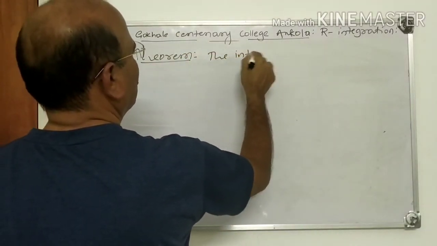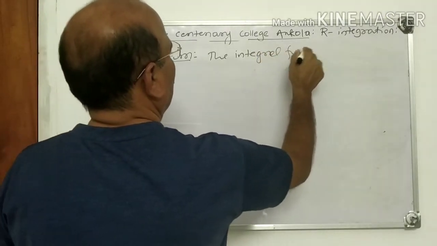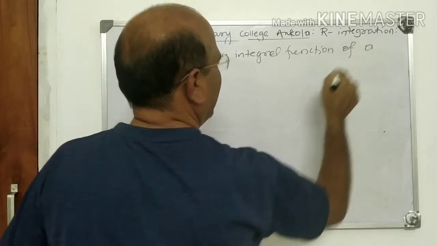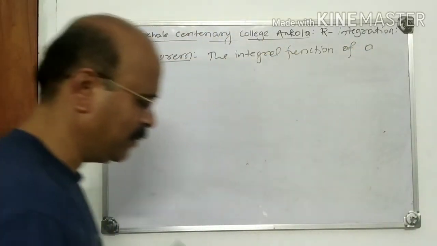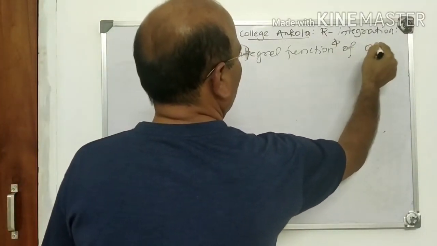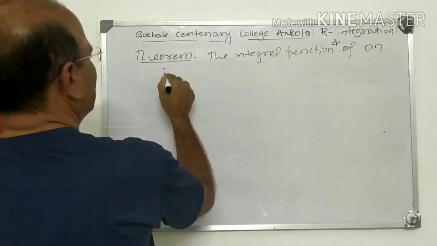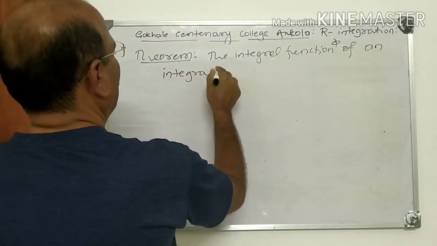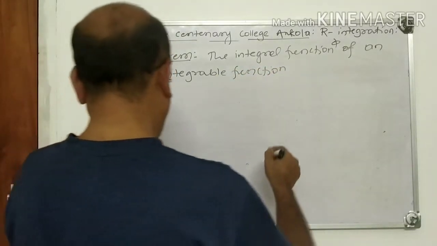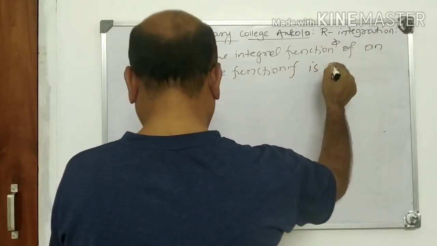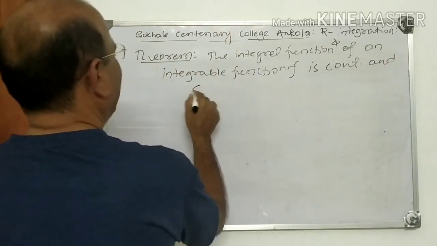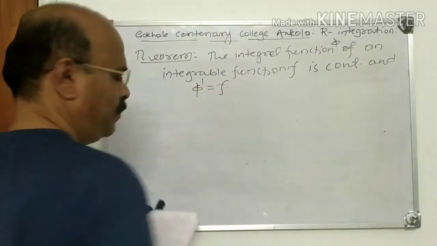The integral function pi of an integrable function f is continuous and pi dash is equal to f.